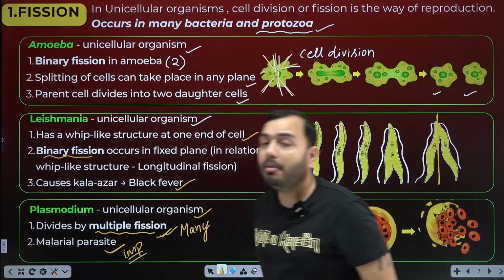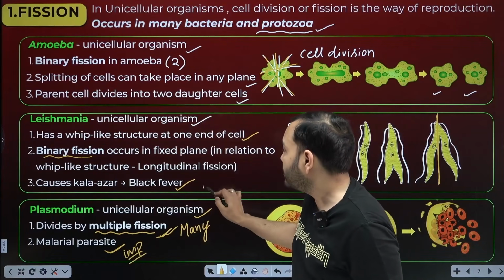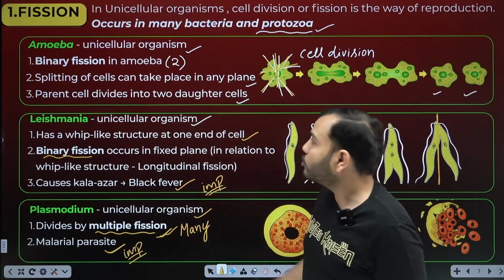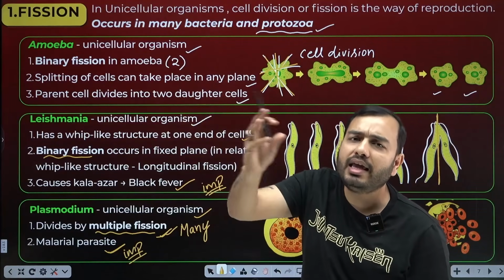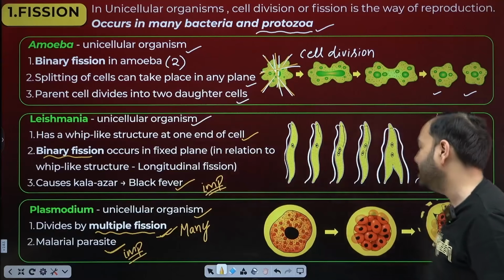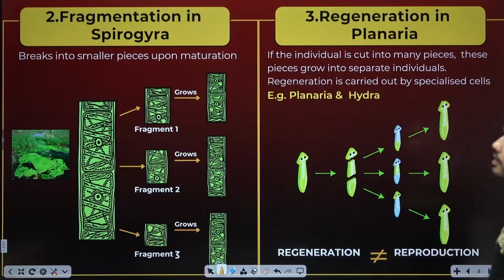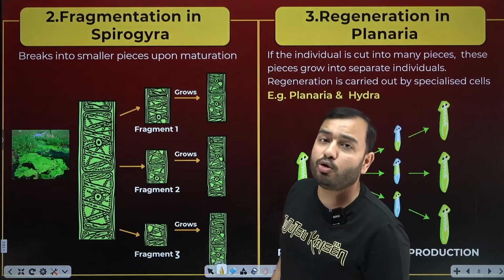Which disease does it cause? Malaria, it is the malarial parasite. What does leishmania cause? Kala azar, black fever. So, fission is understood, in unicellular organisms. Most of the bacteria and protozoa break from 1 to become 2, 3, 4 or many. Next method. Next is fragmentation in Spirogyra.